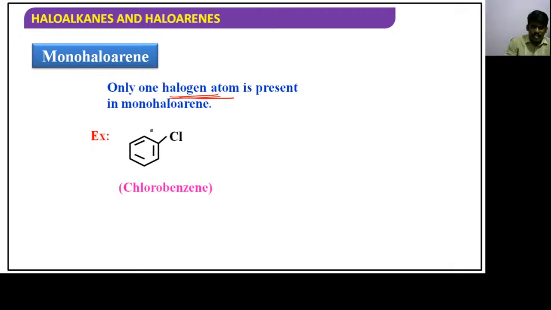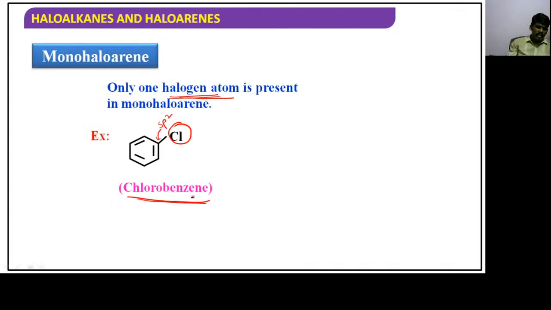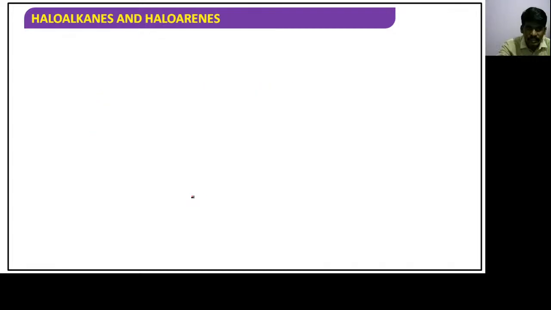It is simply chlorobenzene. Just recall the concepts here. Chlorine is attached to the benzene ring. What is the hybridization of this carbon? sp2 hybridization. It is chlorobenzene, the first compound of haloarenes, children. We will discuss this compound in forthcoming sessions.